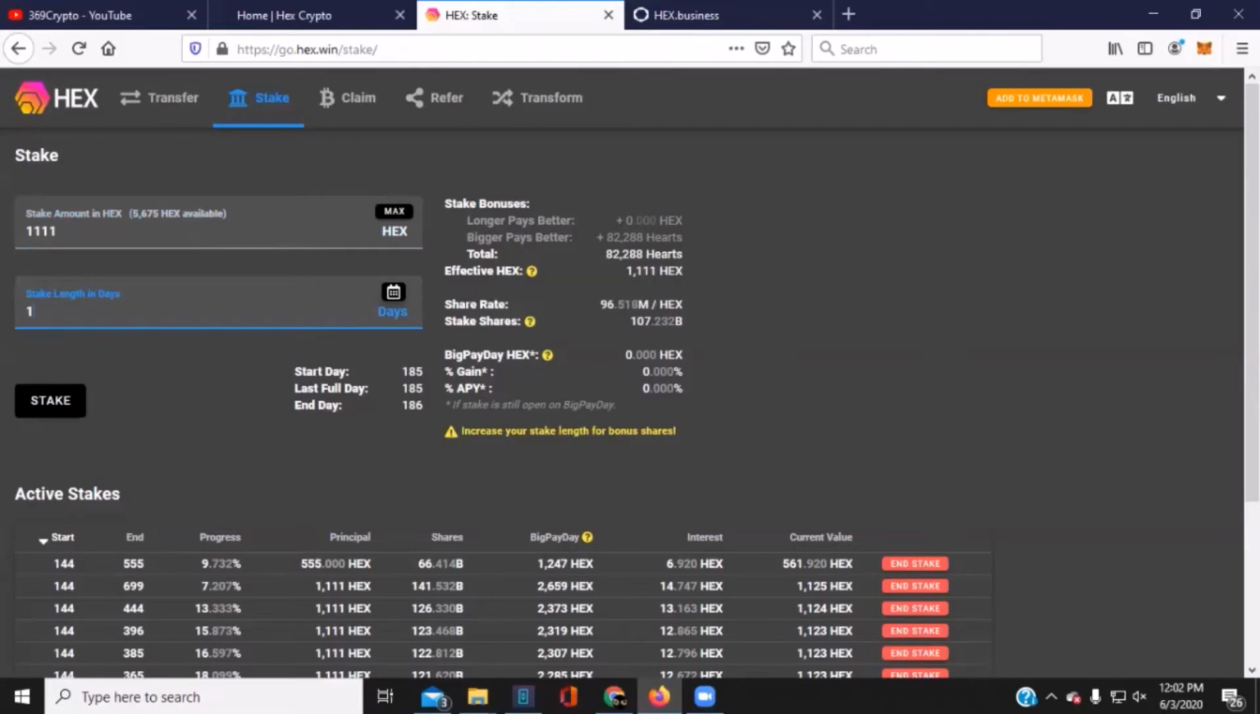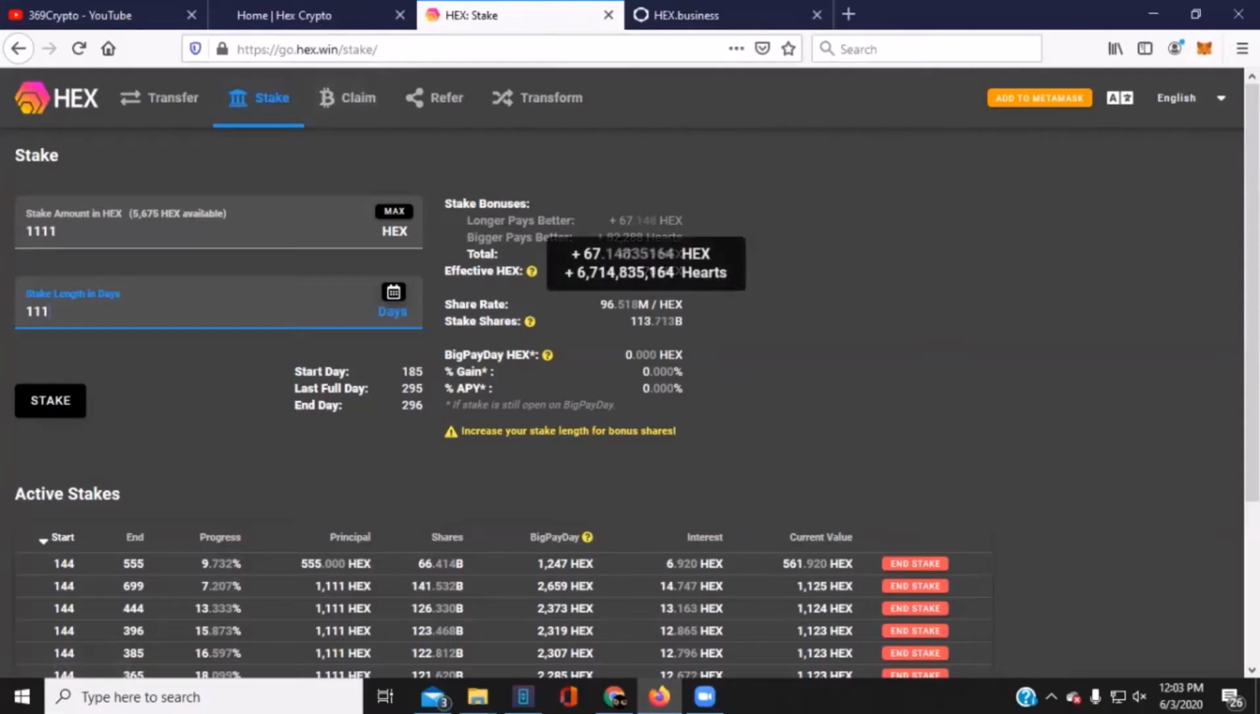The share rate is how many shares of this staking pool you get per HEX token. And that's how many, this is stake shares equals effective HEX times share rate. So that's what I would get for that times that equals that, if I'm not mistaken. Yep. So let's say instead of 1 day, we did 111 days.